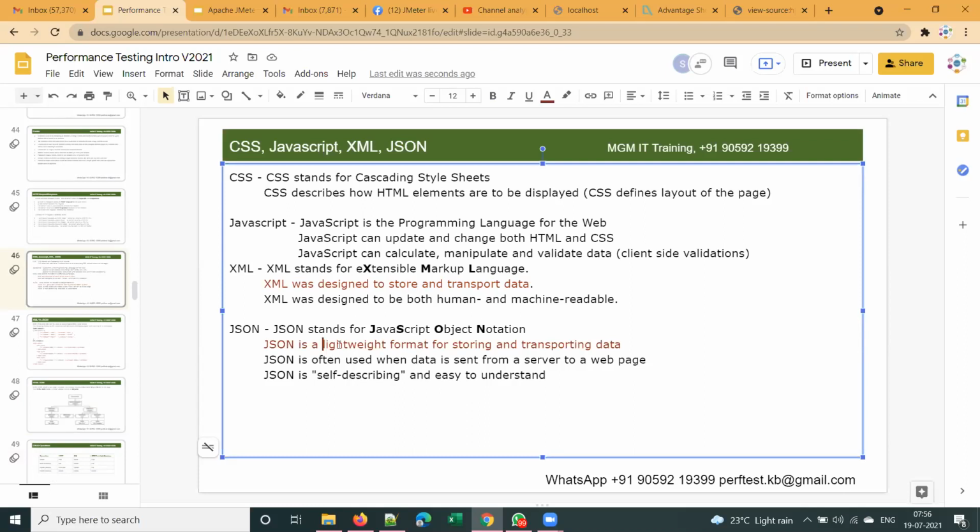What is meant by this lightweight format? I'll come to this. Someone is asking something. Yeah, same, I was thinking to ask what is meant by lightweight format. Okay, yeah, I'll explain that.